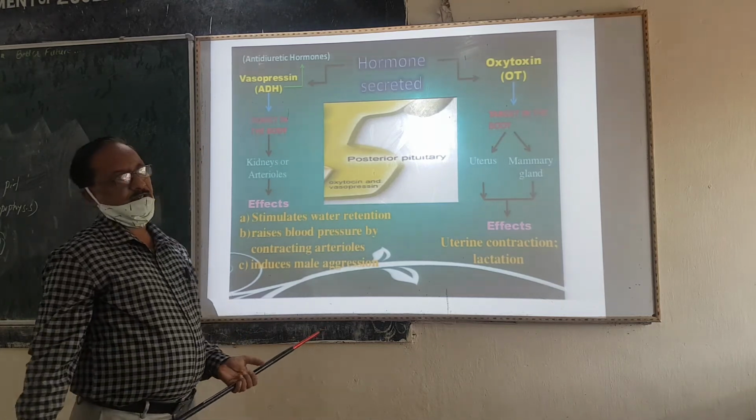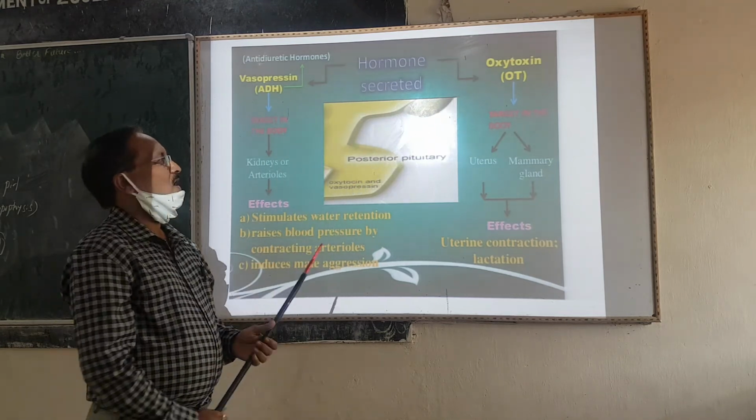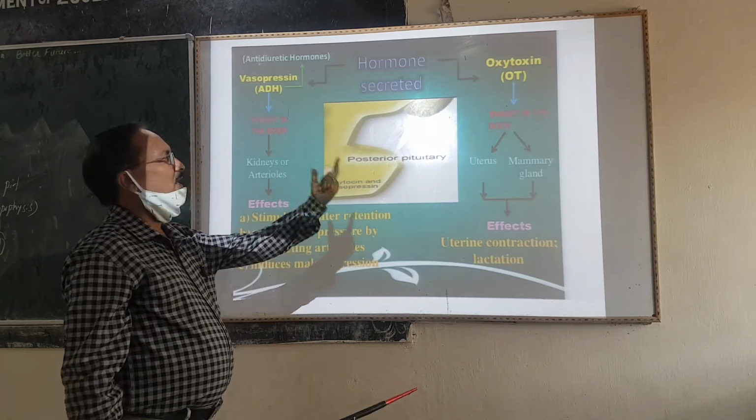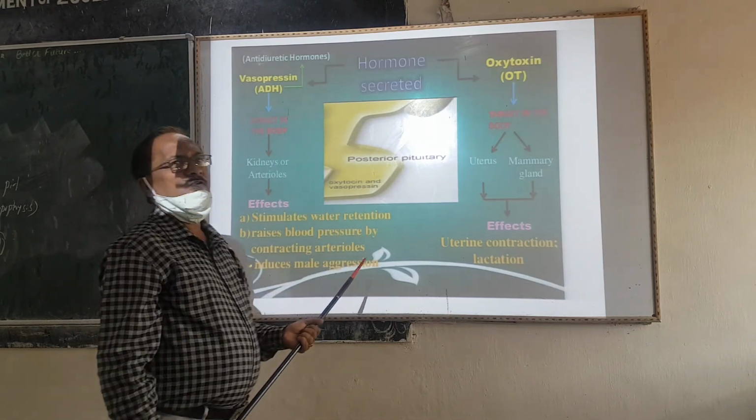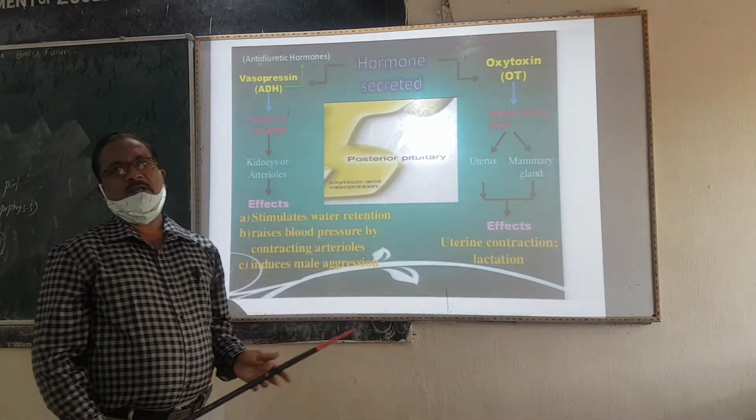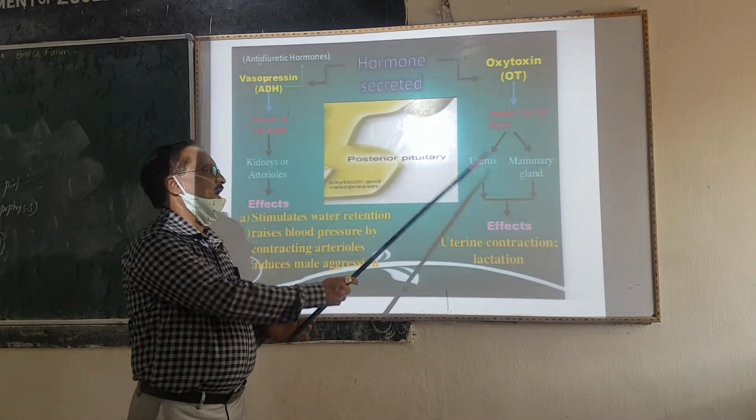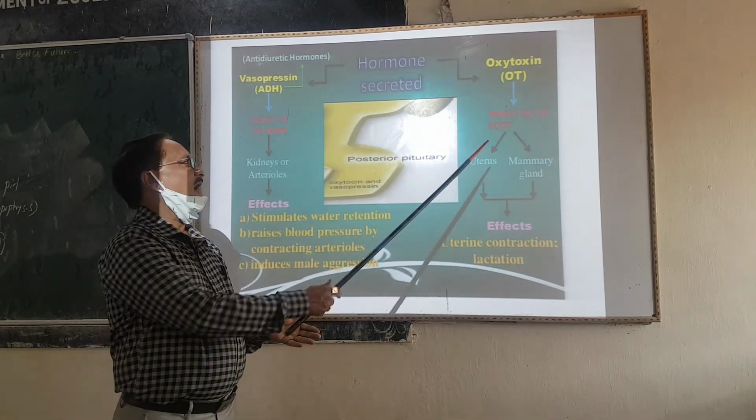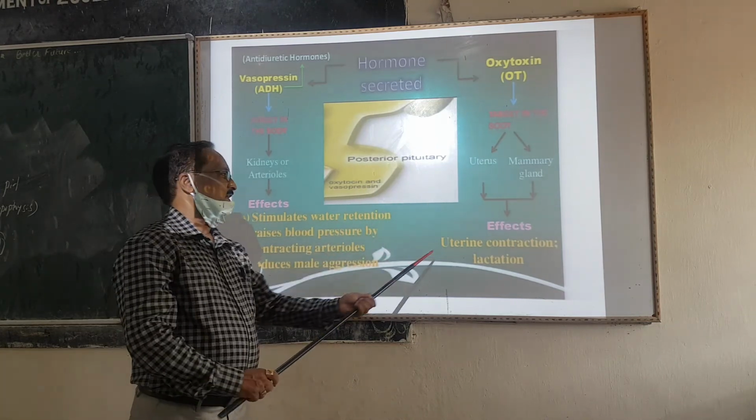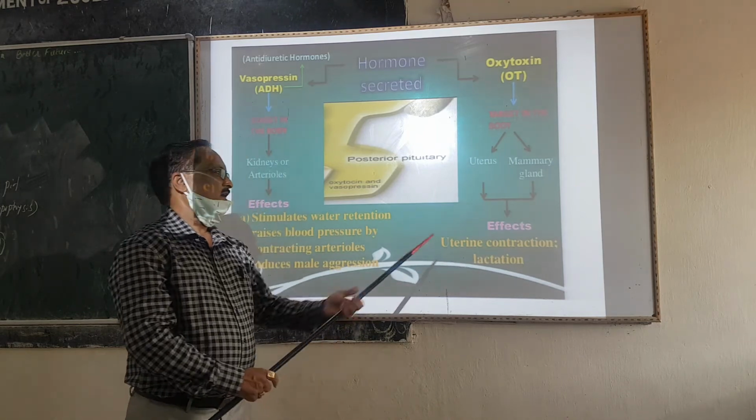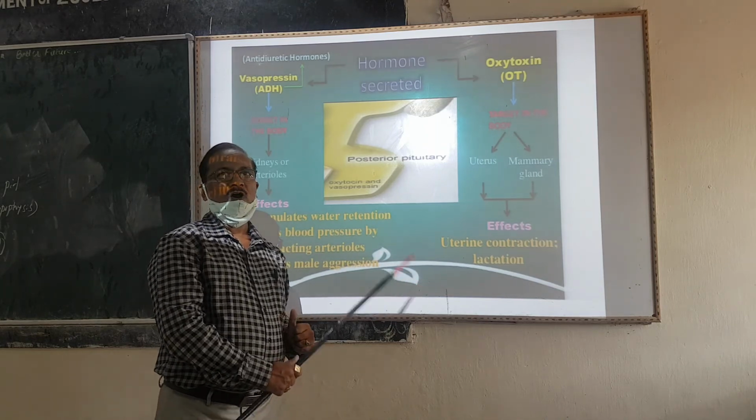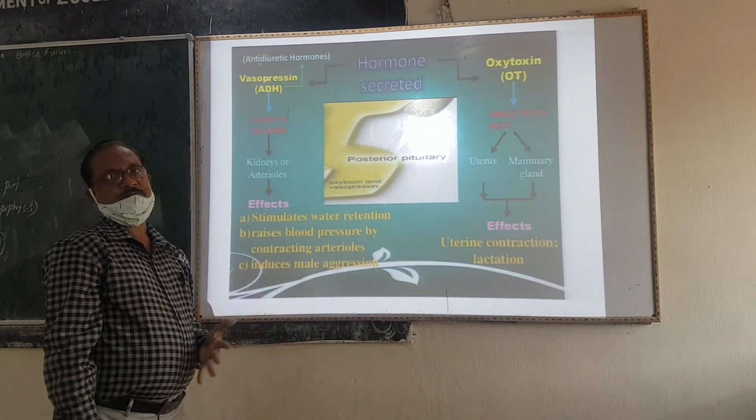It also induces male accretion. The same goes for oxytocin, which has targets in the body: the uterus and the mammary gland. During pregnancy and in the mammary gland, it affects lactation, and during parturition it acts on the uterus, hence it causes uterine contraction. In the mammary gland, it acts on lactation, the secretion of milk.